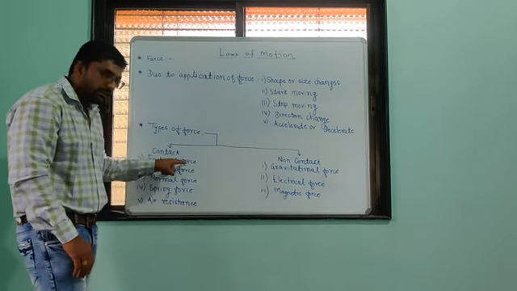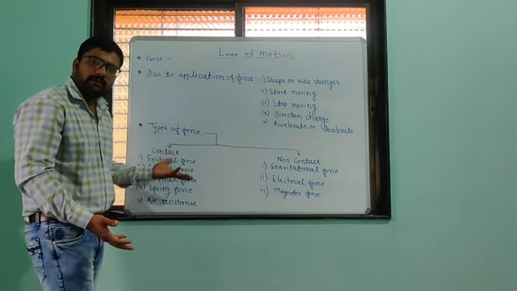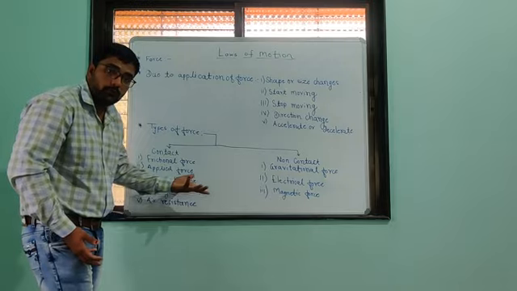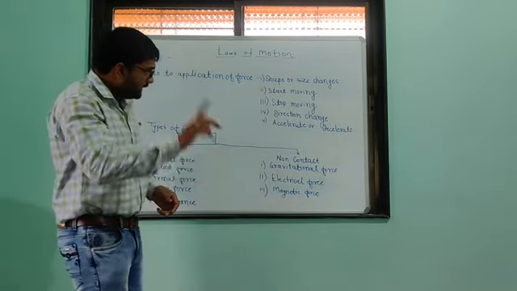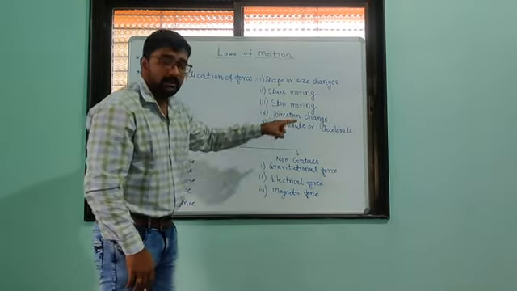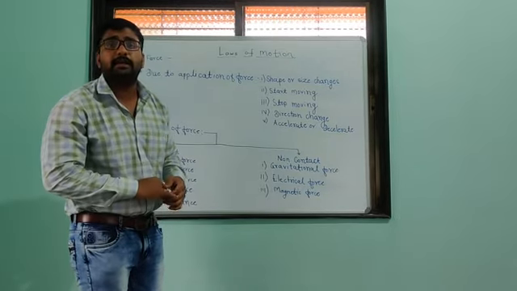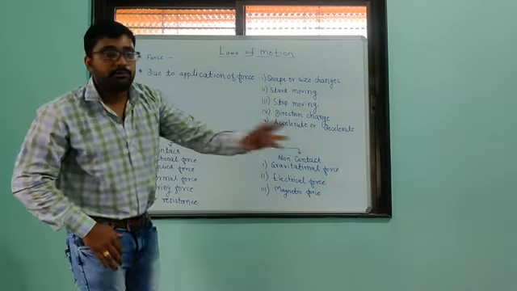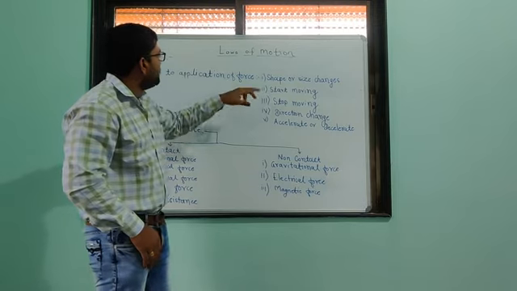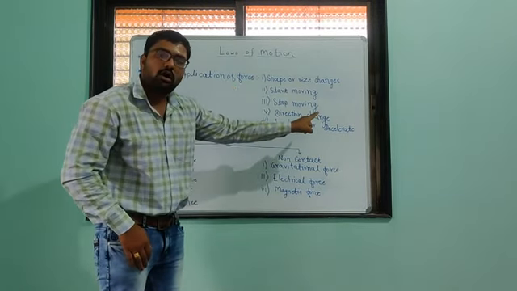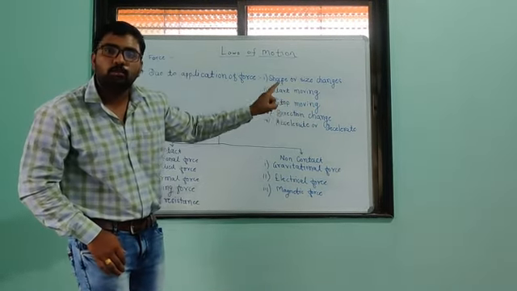Friction is one type of force, so by the application of frictional force, we stop that vehicle at a particular position. So due to the application of force, we can stop an object which is in motion.